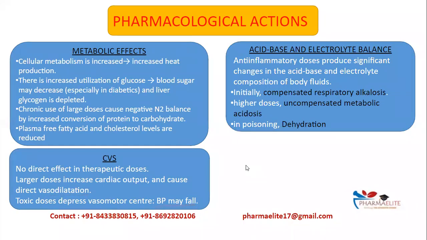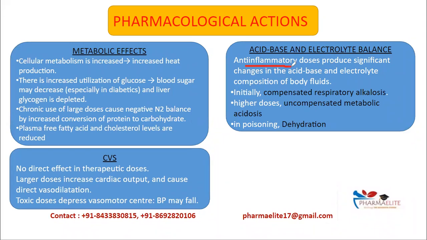Next is acid base and electrolyte balance. So this is very important. So at anti-inflammatory doses, it will produce a significant change in the acid base and electrolyte balance. So initially compensated respiratory alkalosis will occur, and at higher dose uncompensated metabolic acidosis will occur. So this is very important. Initially alkalosis will occur, and at higher dose acidosis will occur.